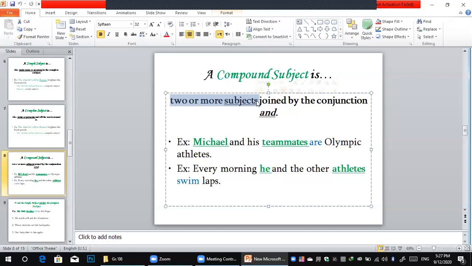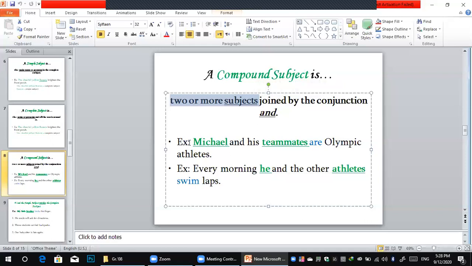What does the word compound mean? A compound is a group of blocks. A block and block and block and block. So all of this is called a group of blocks. Here the word compound in grammar means more than one. So two or more subjects.